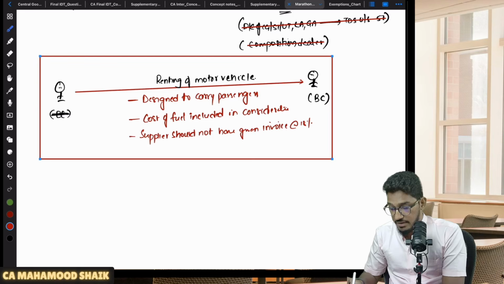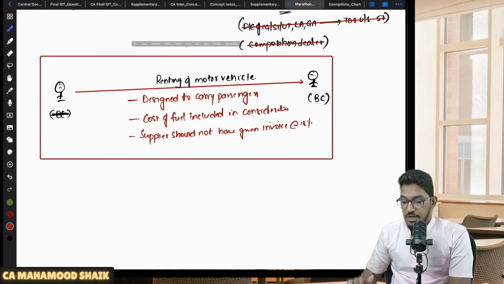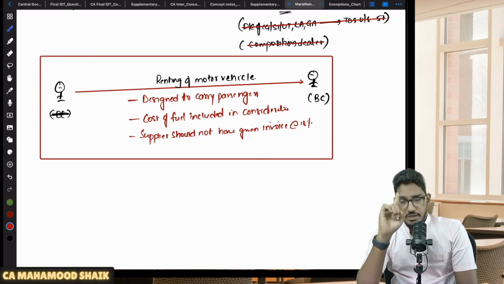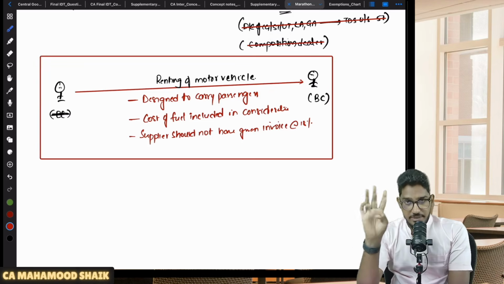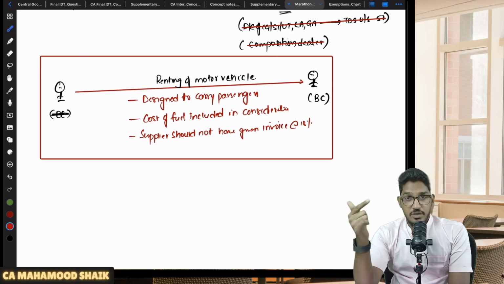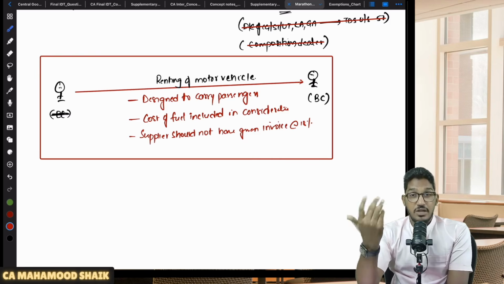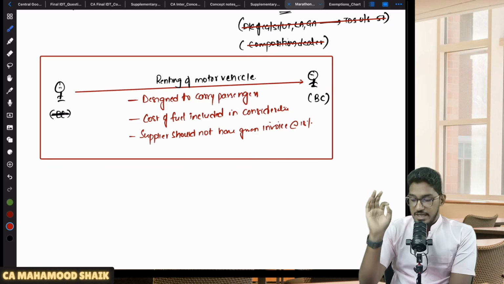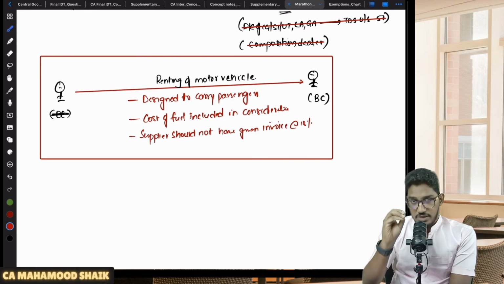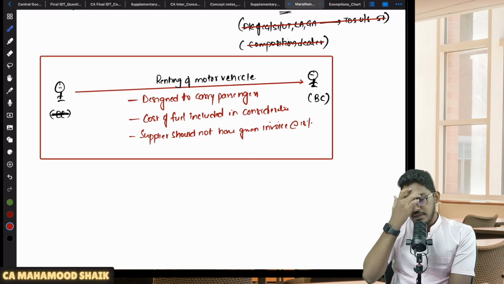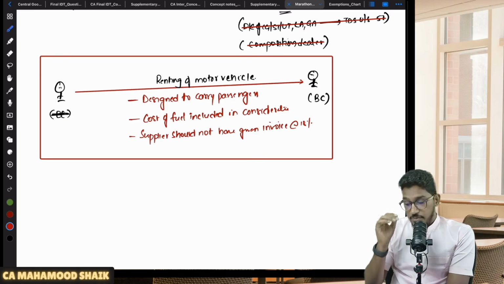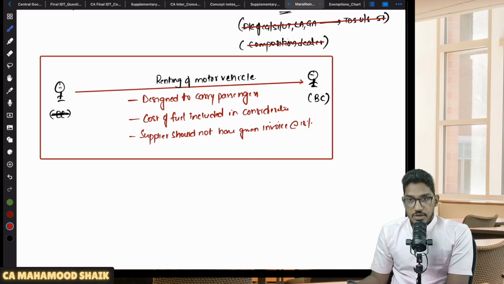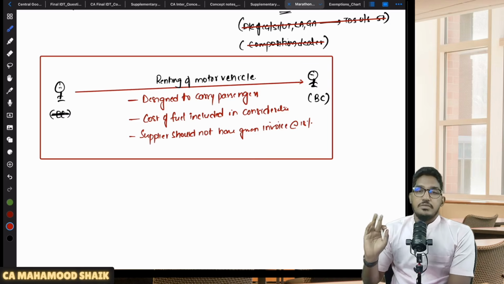So what are all the conditions when renting of motor vehicles will get covered under RCM? Number one, the supplier renting a motor vehicle, that motor vehicle should be designed to carry passengers. That means if I'm giving a motor vehicle on rent which is not designed to carry passengers, let us say I'm giving a truck on rent, will it get covered under RCM? No. Only renting of a motor vehicle which must be designed to carry passengers. Cost of fuel must be included in the consideration. Supplier should not have given the invoice charging GST at the rate of 18%, that is 9%. Previously it used to be 6%, now 9%. And the supplier is other than body corporate. Recipient must be a body corporate. When all these conditions are satisfied, then RCM will become applicable.